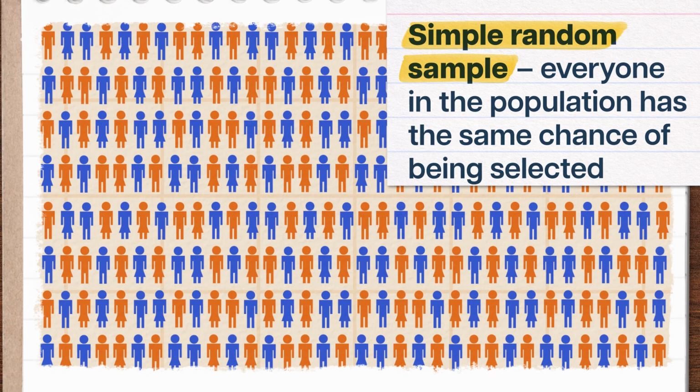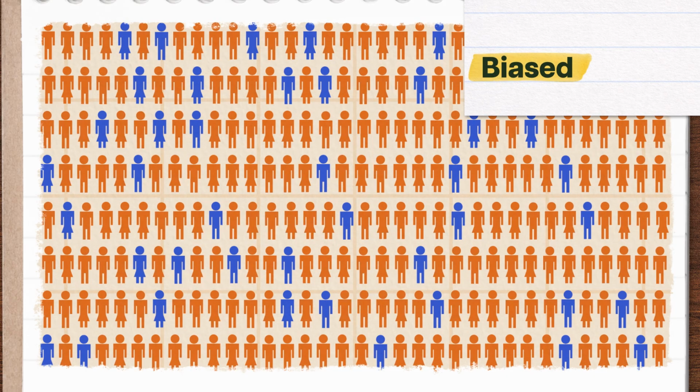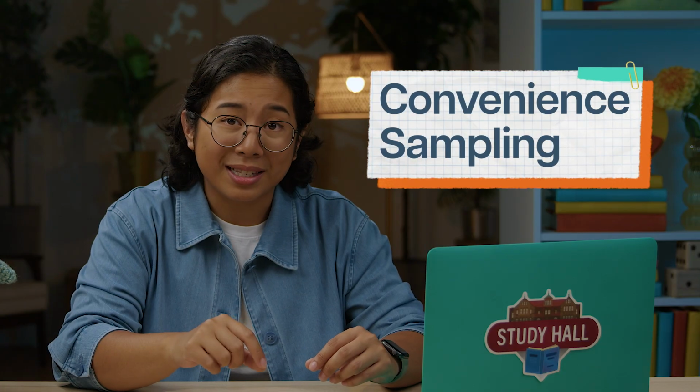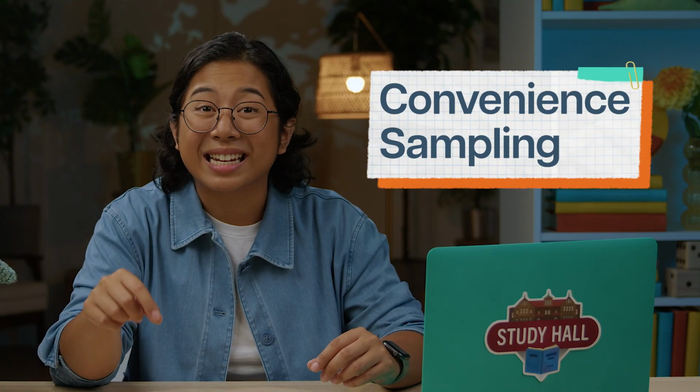That's the ideal approach. If we don't randomize, we run the risk of getting a sample that's biased and doesn't represent the whole population. Like, what if instead of random sampling, we only collected data from people who are within survey-throwing distance from us? That's everywhere in the lovely state of Indiana, folks. That technique is called convenience sampling. The data we collect are chosen solely based on how easy it is to get it.